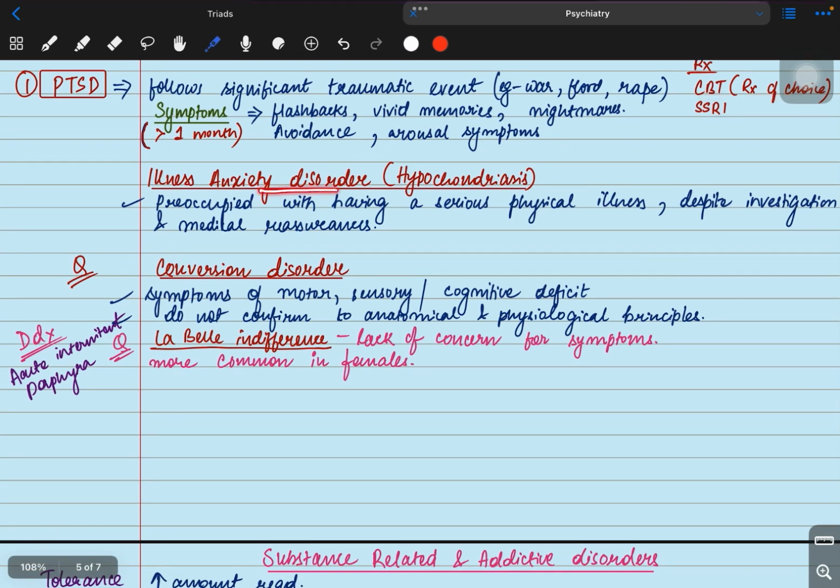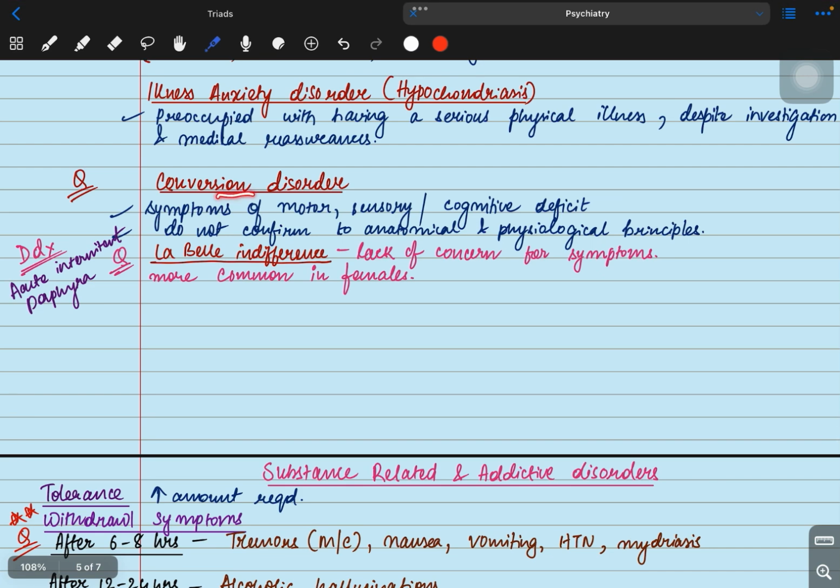Illness anxiety disorder or hypochondriasis means the patient is preoccupied with having a serious illness. Despite the patient doing the medical tests, and in the medical tests the patient is absolutely fine, still the patient is preoccupied with some serious physical illness.